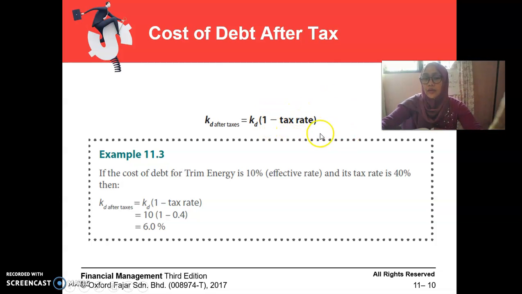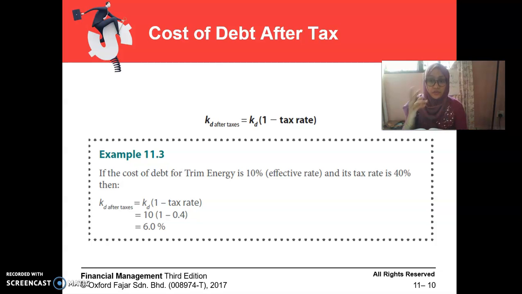Another way you can count the cost of debt is when you are using irredeemable debt. So for irredeemable debt, KD equals I over P. KD equals I over P. You can also use this in order to count the cost of debt.